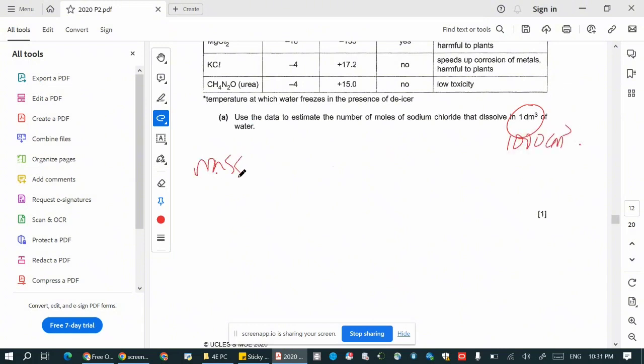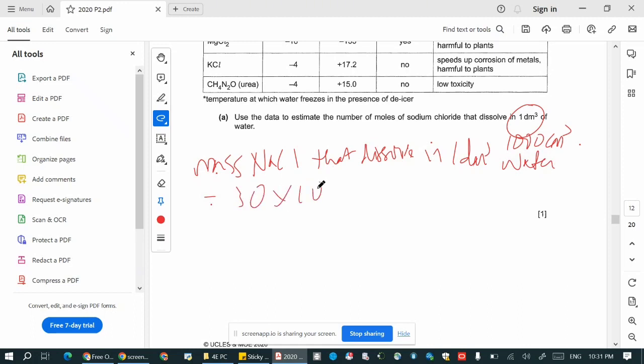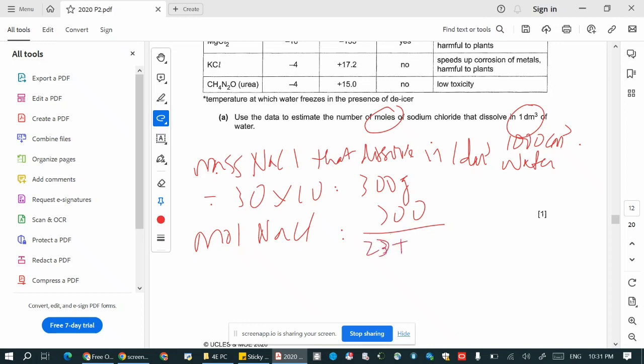So the mass of NaCl that dissolves in 1 dm cube of water is 30 times 10, which is 300 grams. The question wants mole, so you have to convert it to mole. The mole of NaCl would be 300 divided by the Mr for NaCl, which is 23 plus 35.5, and that would give you 5.13 mole to 3 SF. That's 7A.